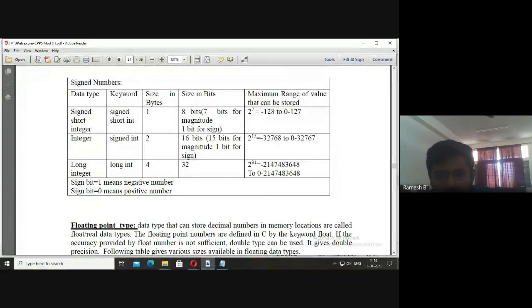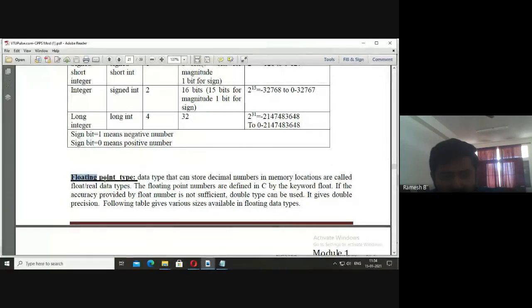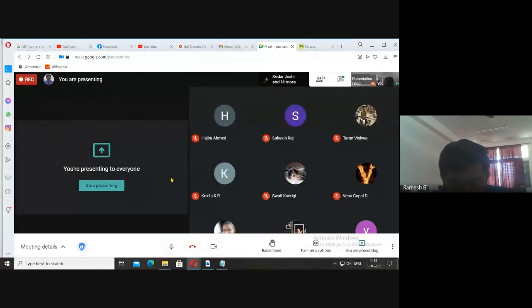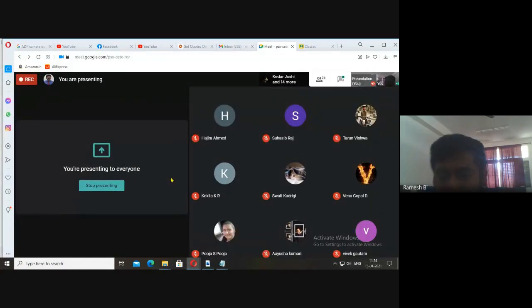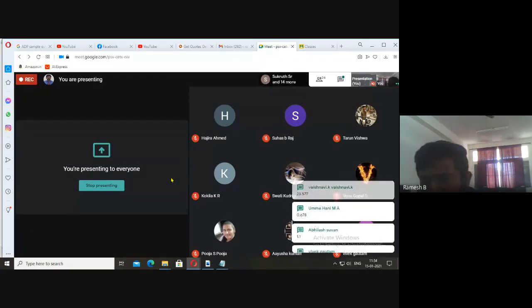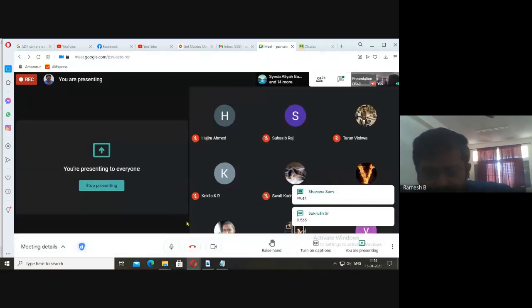Now the next kind of data type is floating point data type, which is used to store decimal numbers, fractional values. Can you give me an example for decimal numbers? Every one of you type me at least one decimal value. Okay, good Kokila, good Abdul, good Vaishnavi, good Umehani, good Abhilash, good Vivek, good Sharona, good Sukrut.